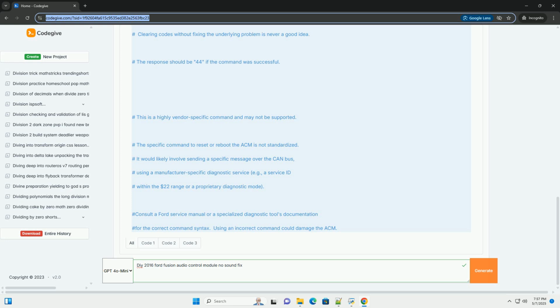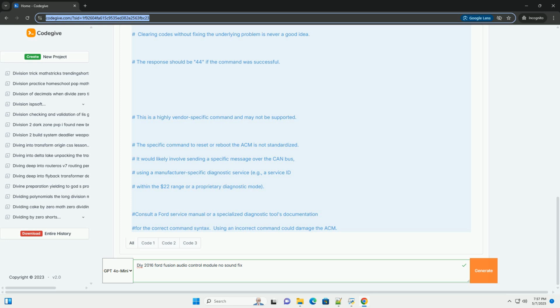Connect the scan tool to the OBD2 port, usually located under the dashboard. Turn on the ignition, but don't start the engine. Use the scan tool to access the ACM module. Run a self-test or diagnostic scan. The scan tool will report any diagnostic trouble codes, DTCs, stored in the ACM. Research the meaning of any DTCs and follow the diagnostic procedures outlined in a repair manual or online forums.